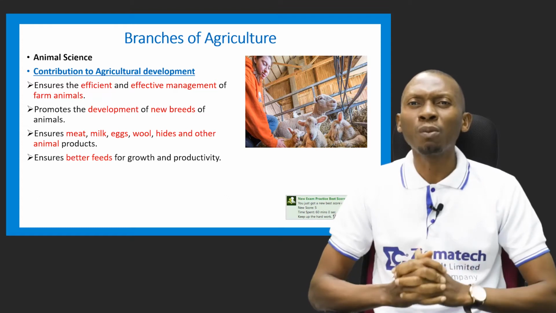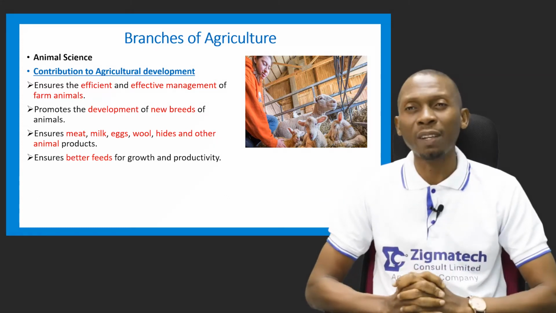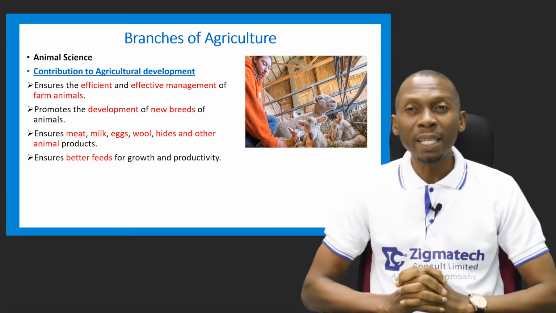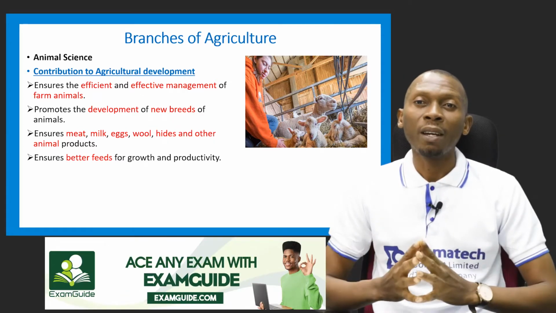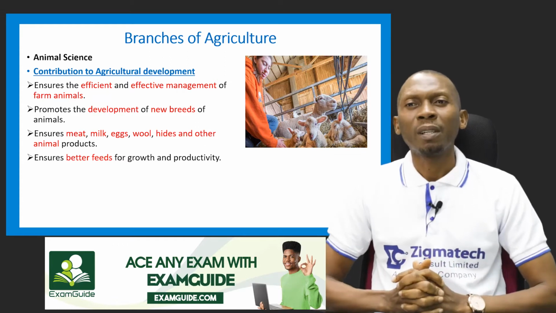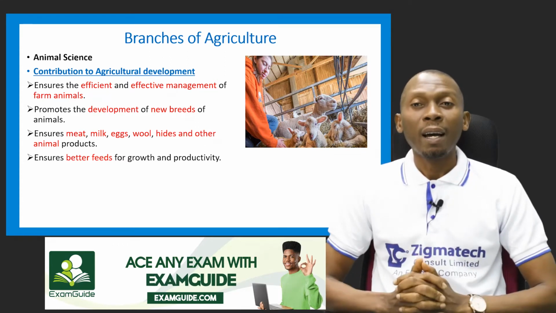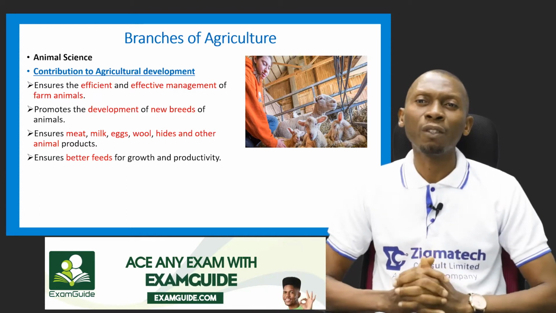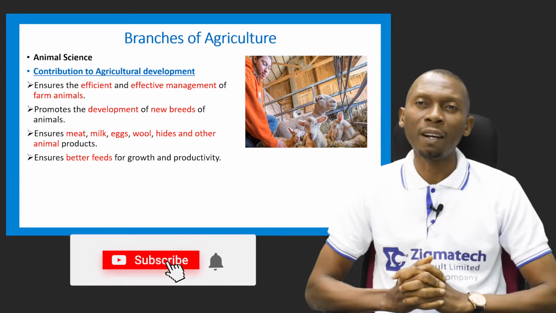It also helps to promote the development of new breeds of animals. It also helps to ensure meat, milk, egg, and other animal products. This aspect of agriculture also ensures better feeds for the growth and productivity of our farm animals.